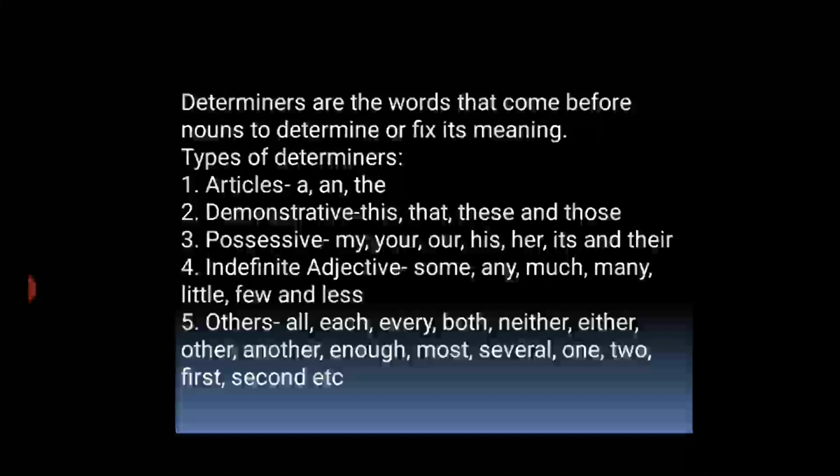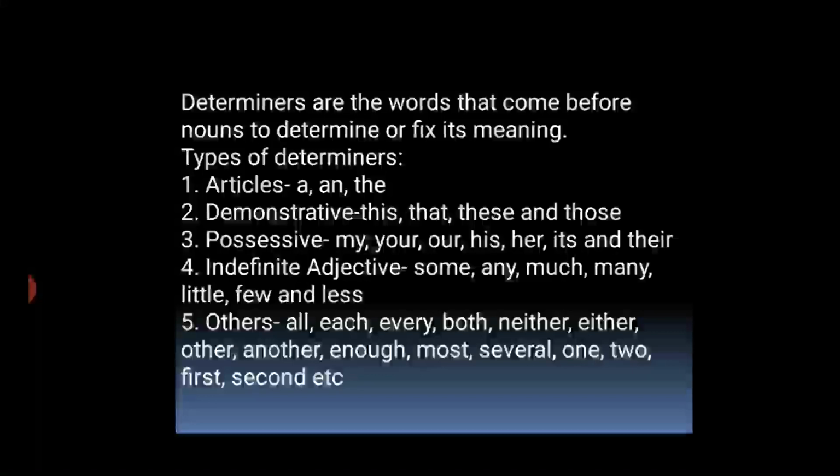Now, types of determiners. Articles: a and the. Articles we have been studying from class 5th onwards. Now demonstrative determiners: this, that, these and those. This refers to things near the speaker. Example, this book is very interesting. The plural of this is these.